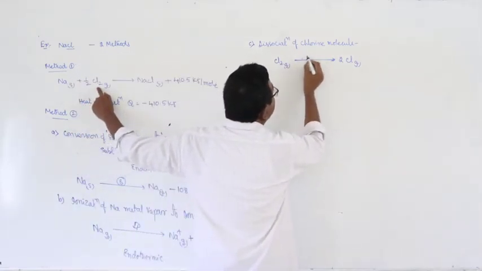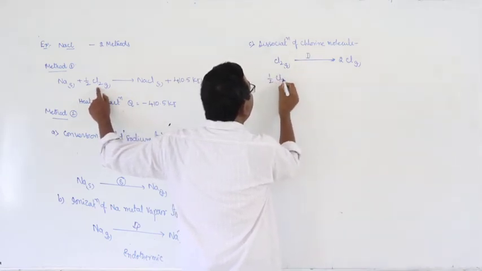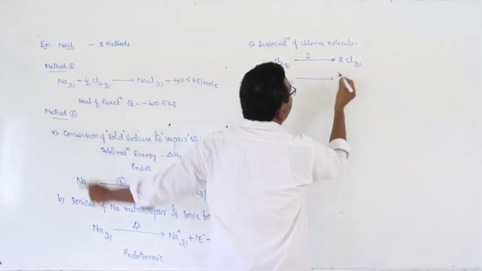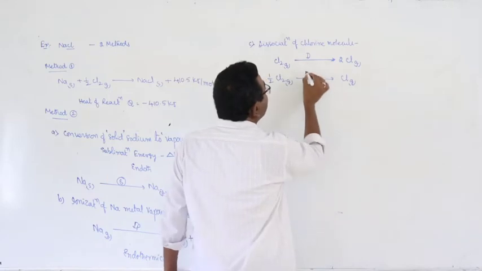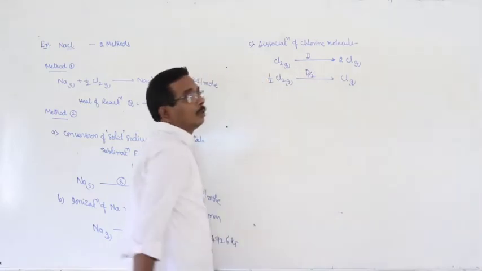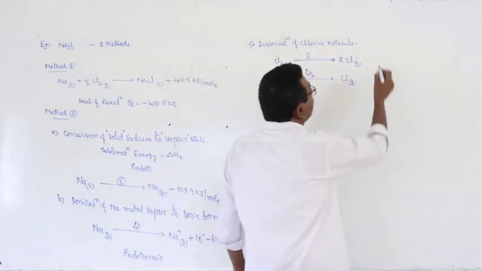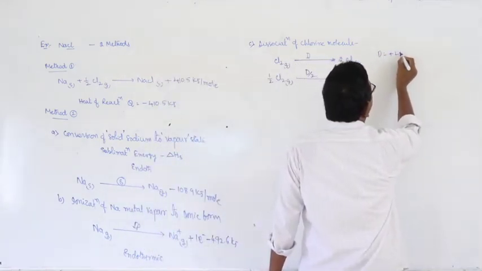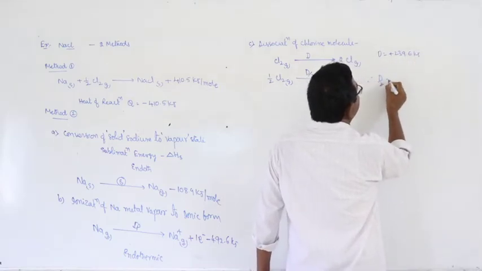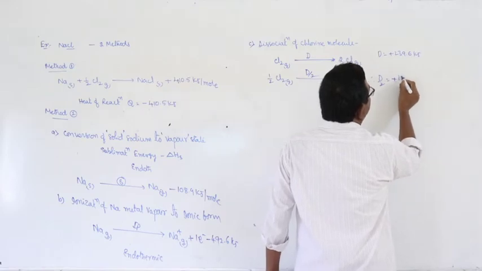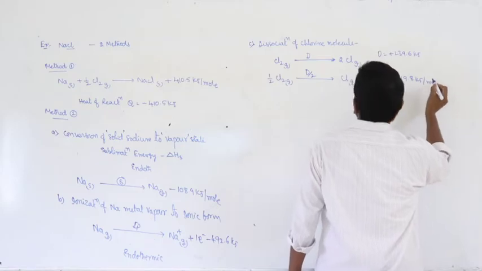Here the dissociation energy of chlorine is equal to capital D. We require only half mole Cl2, so how many moles of chlorine atoms are produced? 1 mole. Then what about the energy required? D by 2. Here D is equal to plus 239.6 kilojoules. Therefore D by 2 is equal to plus 119.8 kilojoule per mole.